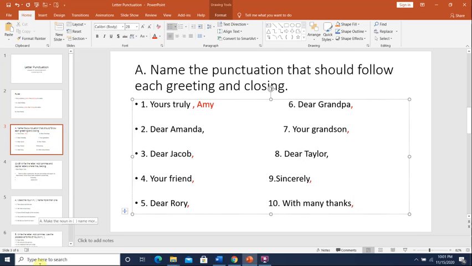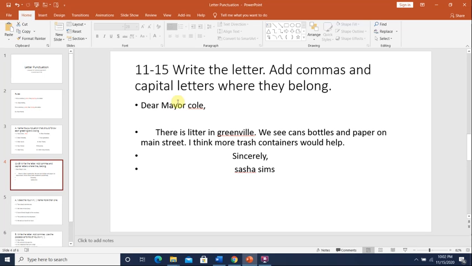Okay, I hope you guys understand it. It's very simple, but usually people make mistakes where to put the comma, especially with closing. Okay, because they get confused. They put the comma after the person's name in the closing. No, here in the closing you put the comma after the closing, and then you write your name. It says here, write the letter, add commas and capital letters where they belong.